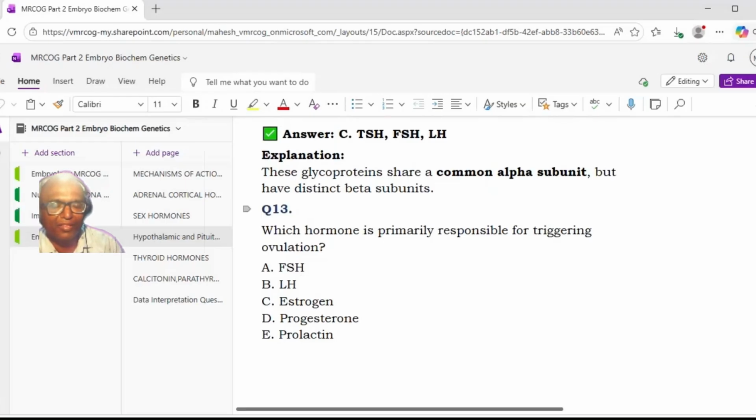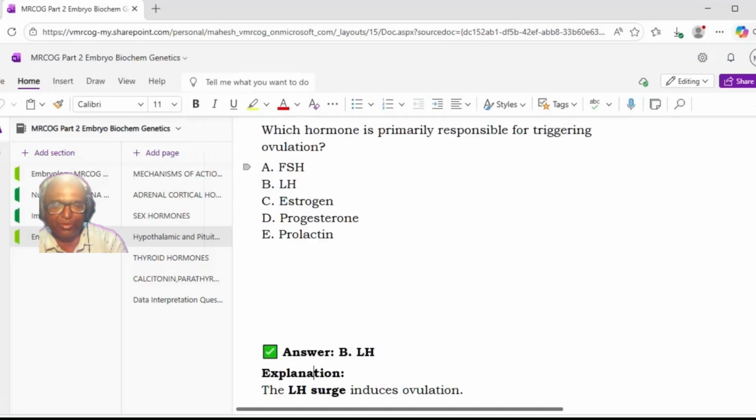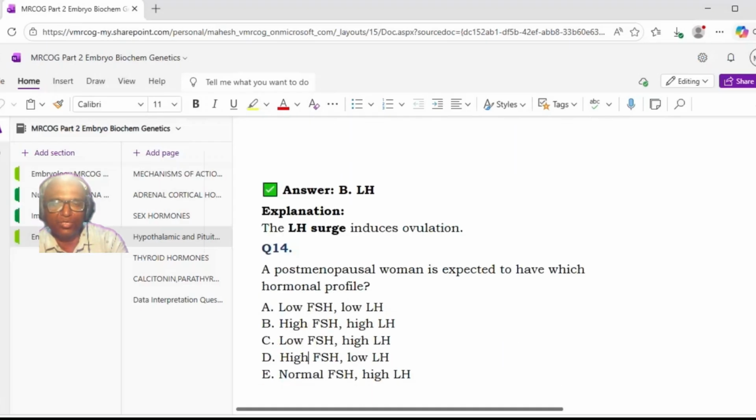Which hormone is primarily responsible for triggering ovulation? A, FSH, B, LH, C, estrogen, D, progesterone, and E, prolactin. Sir, answer is B, LH. Yes, primarily responsible for triggering ovulation, the LH surge. So the LH surge induces ovulation.